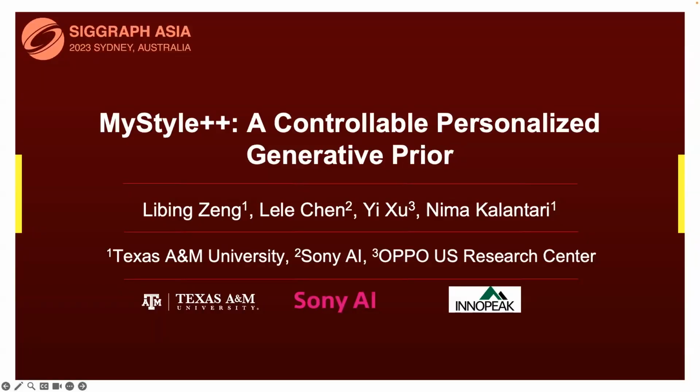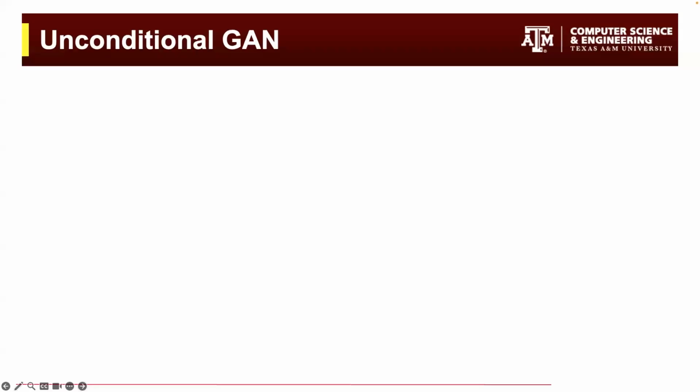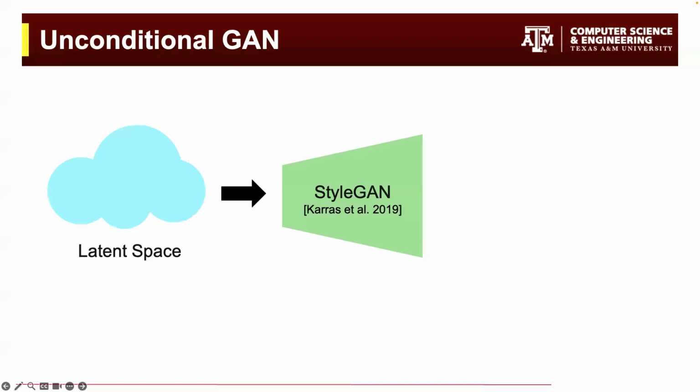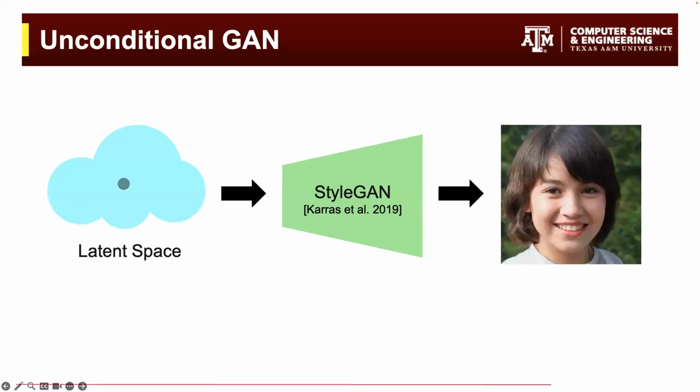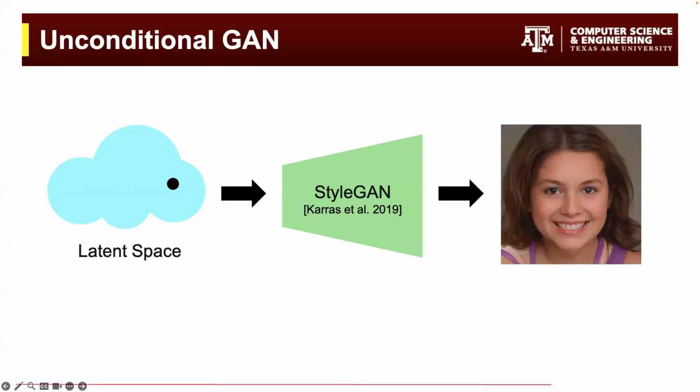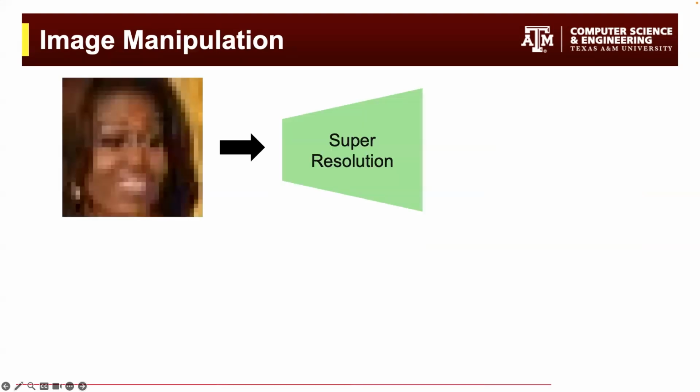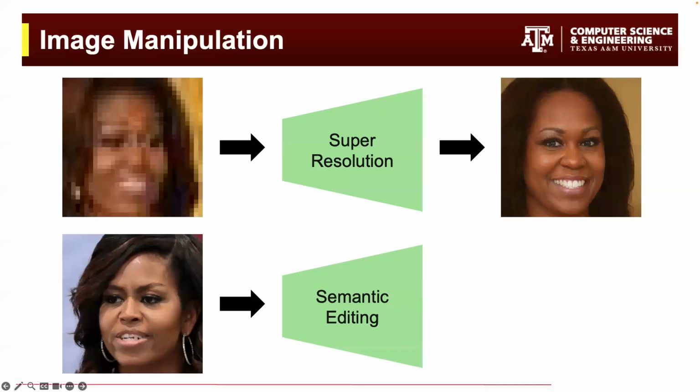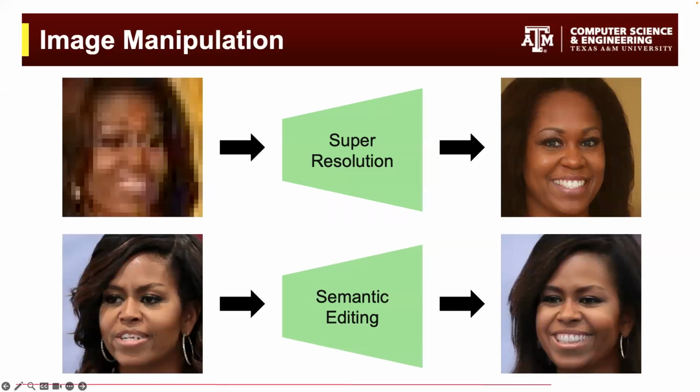I will be presenting our approach to obtaining a personalized generative prior with explicit control over a set of attributes. Unconditional GAN-based image synthesis approaches, in particular StyleGAN, can generate high-resolution results that are indistinguishable from real images. Built on the success of StyleGAN, a large number of methods use it as a prior for image manipulation, such as super resolution and semantic editing. However, as shown here, the super resolved and edited images do not resemble Michelle Obama, as these approaches use generic priors.